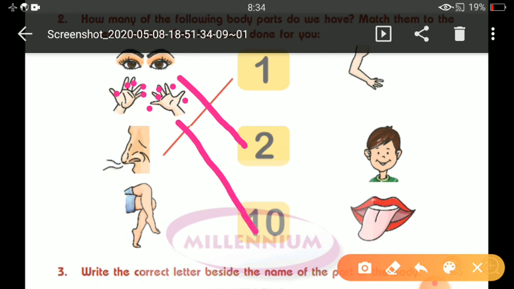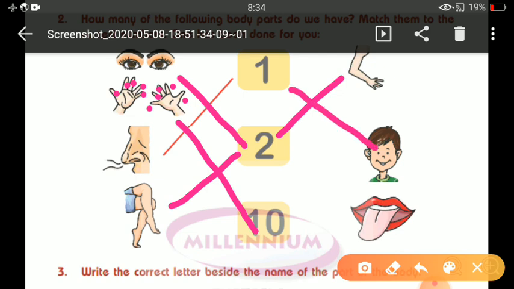Now the third one is already done. Fourth, legs. How many legs do we have? 2. So match it with 2. Arms. Children, in this diagram only one arm is given, but how many arms do we have? 2 arms. So match it with 2. Head. How many heads do we have?